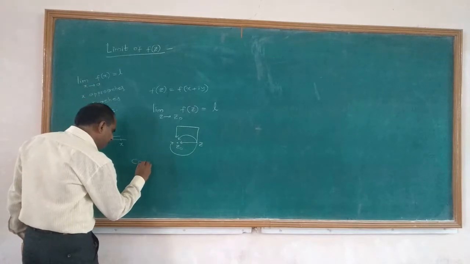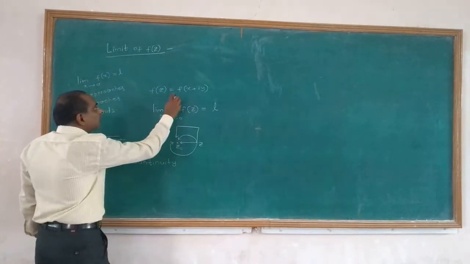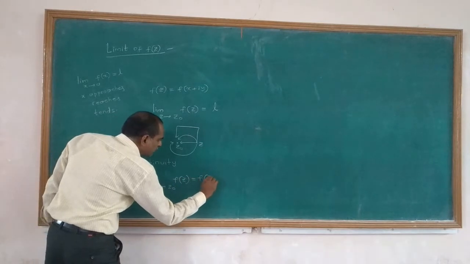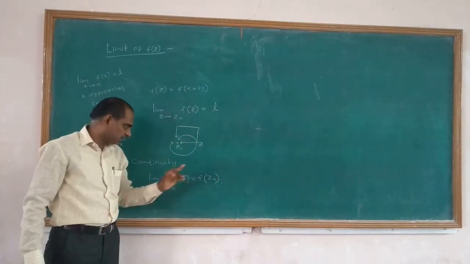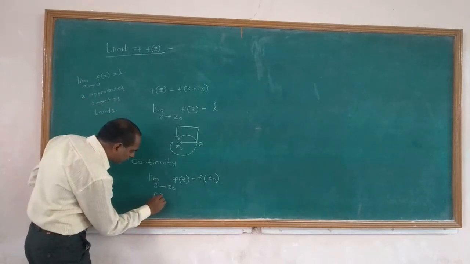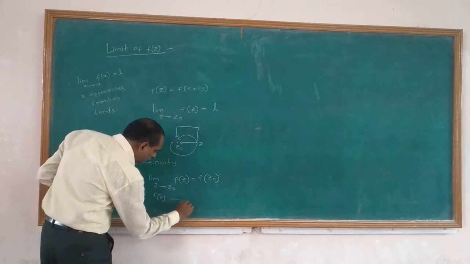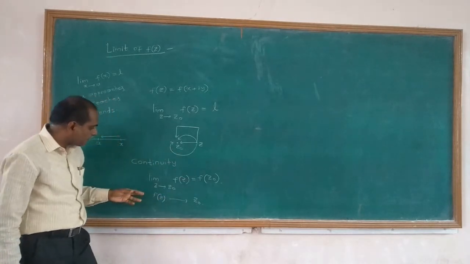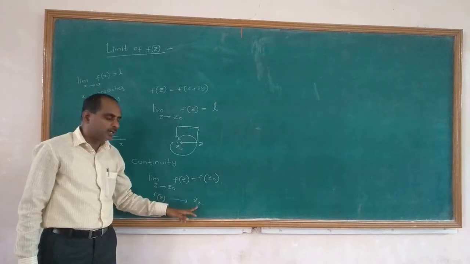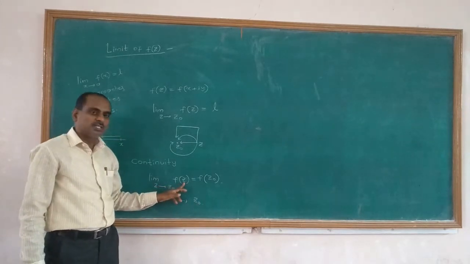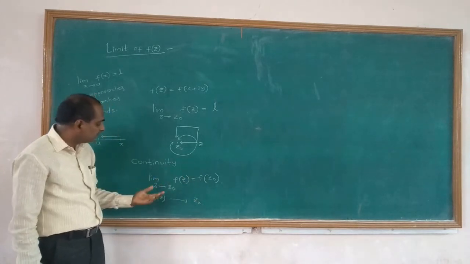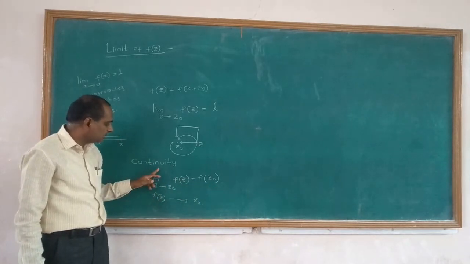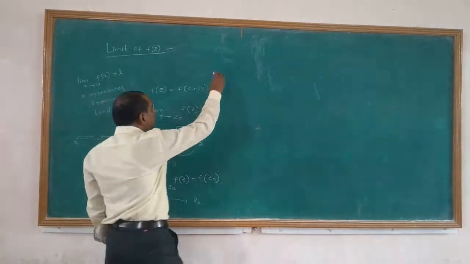Now let us take continuity. In this definition, if limit z tends to z naught, f of z is equal to f of z naught, then we say that the function f of z is continuous at a particular point z naught. So f of z is said to be continuous at z naught if limit z tends to z naught f of z is equal to f of z naught. The limit must exist and this value is equal to f of z naught, then only we say that f of z is continuous at that point.